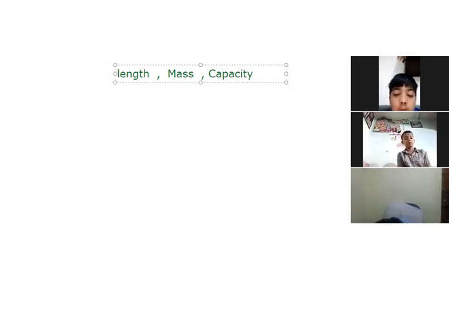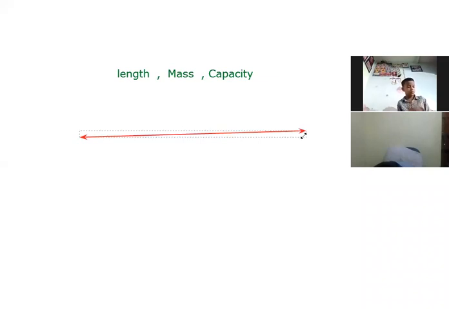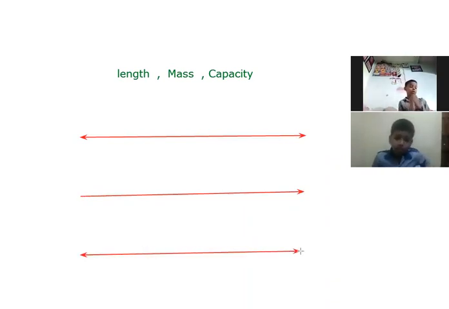Okay, so first of all, ma'am is going to draw something for you. I have drawn the first line here. Is it visible? Yes, ma'am. Okay, here ma'am is going to draw one more line. I hope it is also clear. And ma'am is going to draw a third line for you. I hope it is clear and visible to everyone.